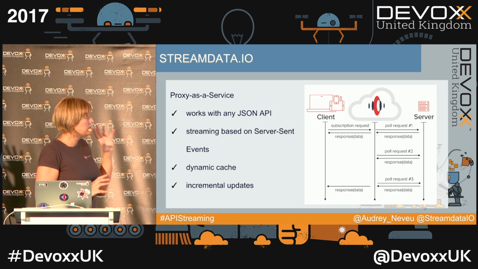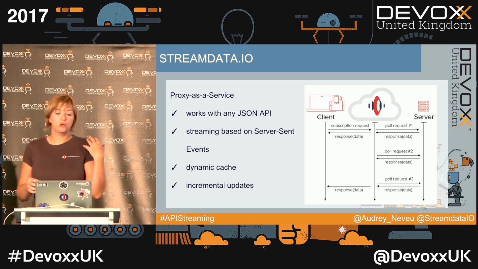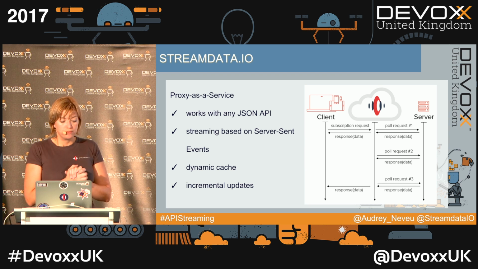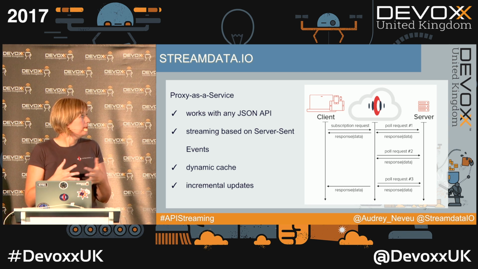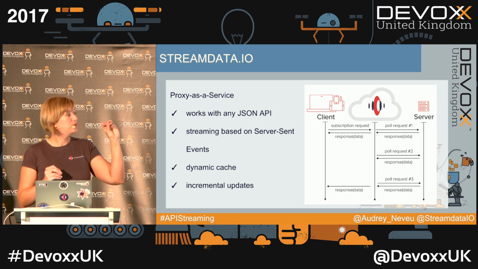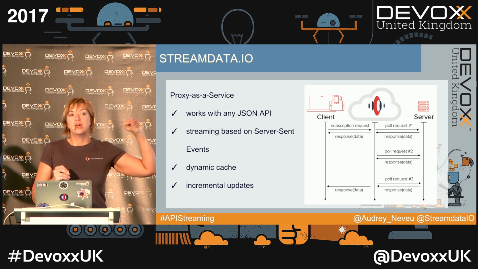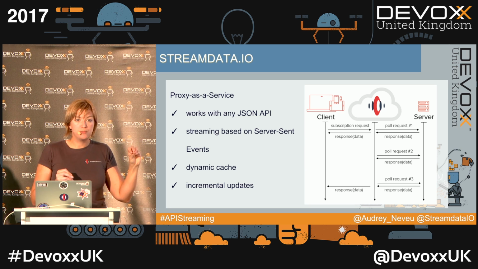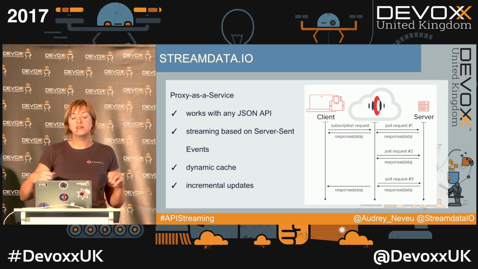So that's the reason why we built StreamData.io, which is a proxy available as a SaaS. It works with any JSON API. Basically, you're opening a streaming session, and the proxy is going to do the polling for you. At the moment, we only support polling because it's completely transparent for the API provider, but we are working on push connectors.